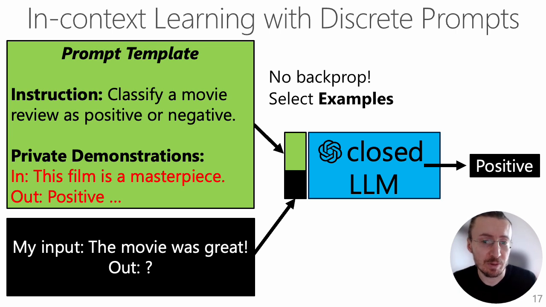Then when a new example comes, a new movie review from a given user, for example, here the movie review is "the movie was great," and then we expect the model to answer what the sentiment of this movie review is. So here the model correctly classifies that the sentiment of the new movie review is positive.